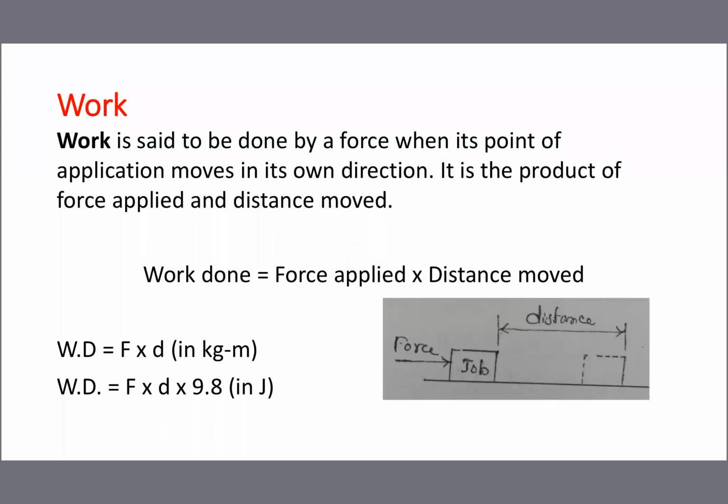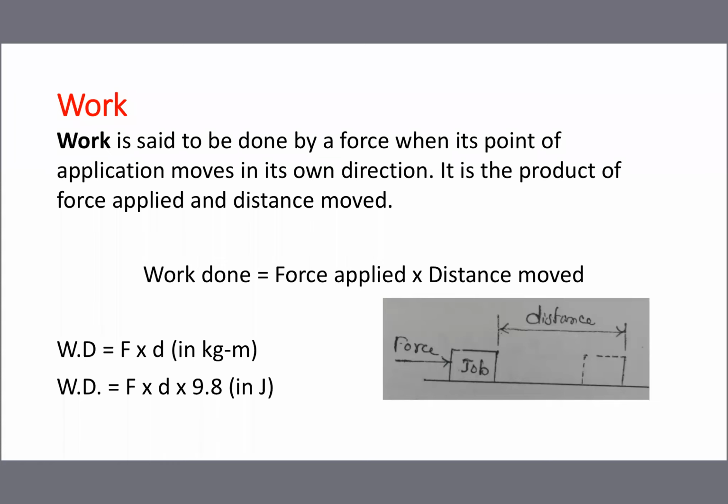At least this much, keep it in mind. The product of force applied and distance moved is called work done. Work done formula is kg meter. Our standard unit is joule. So multiply with 9.8, automatically you will get it in terms of joule. I think you understand work done.